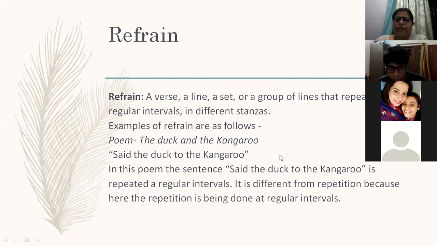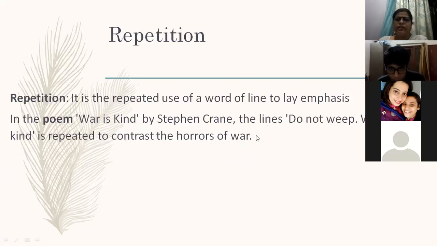Okay. It is different from repetition because repetition is not done like this at regular intervals. It is done in a line, things are repeated in a line or in a paragraph, but refrain is when a group of words or even a line is repeated at regular intervals in different stanzas. You have to remember that. So repetition is actually repeated use of a word or a line to lay emphasis.